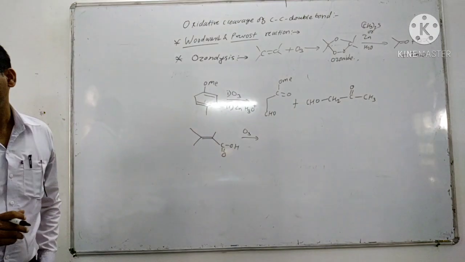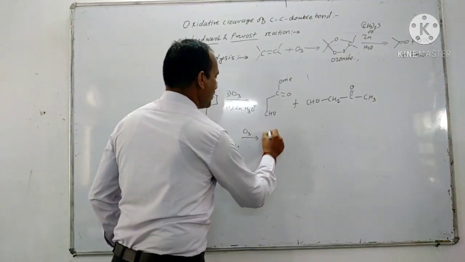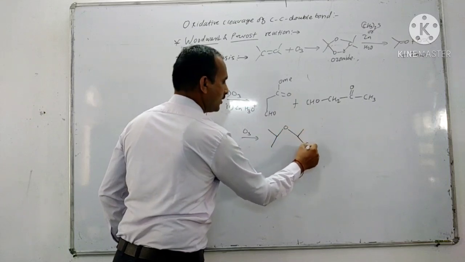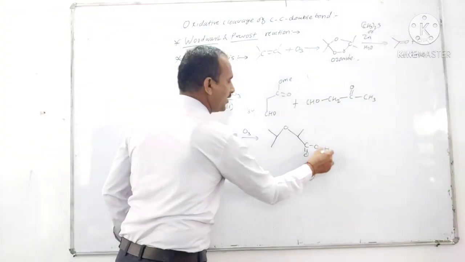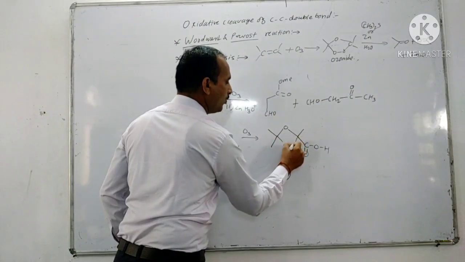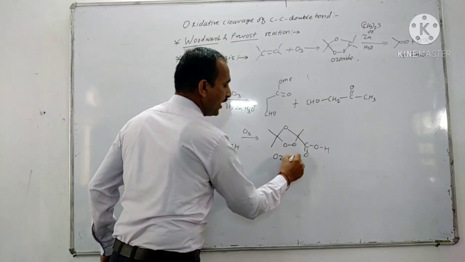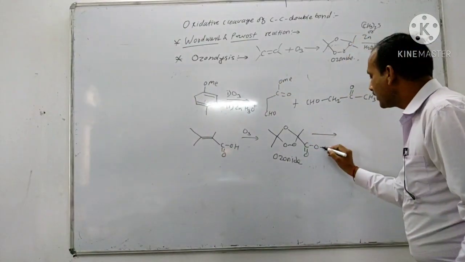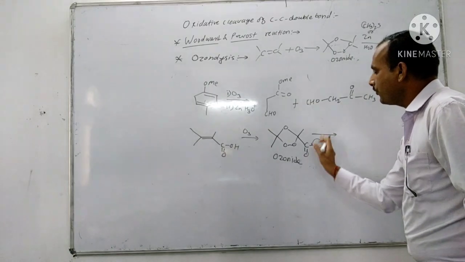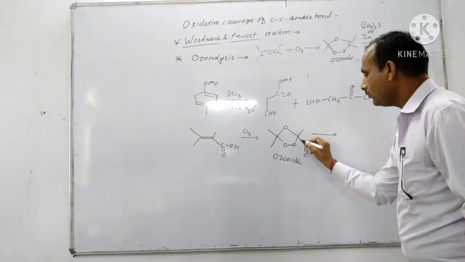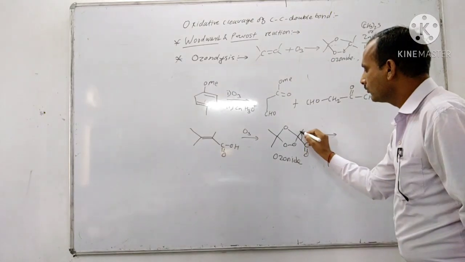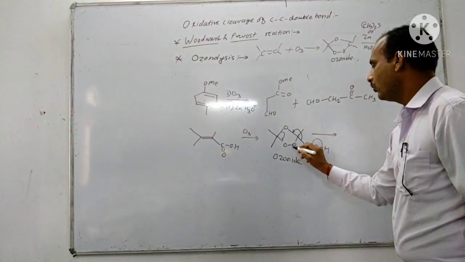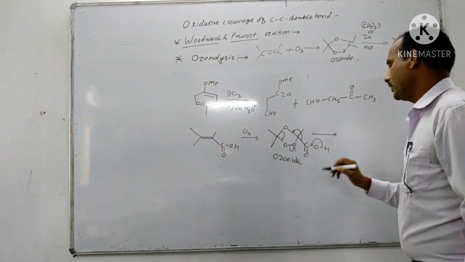Now if there are only ozone molecules, then it forms the ozonide. In this ozonide, this OH bond breaks down with loss of CO2, then there is formation of C double bond O and O minus.